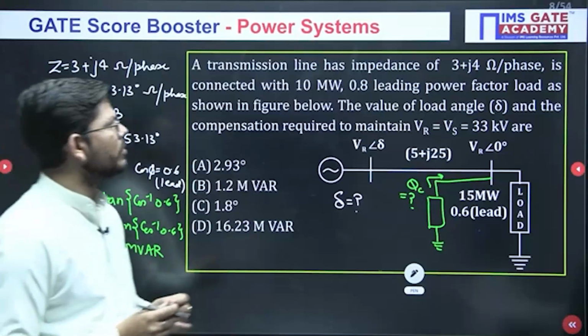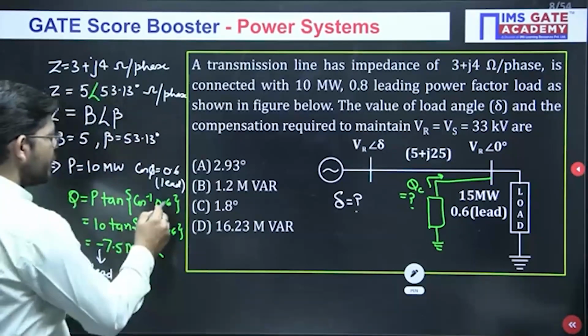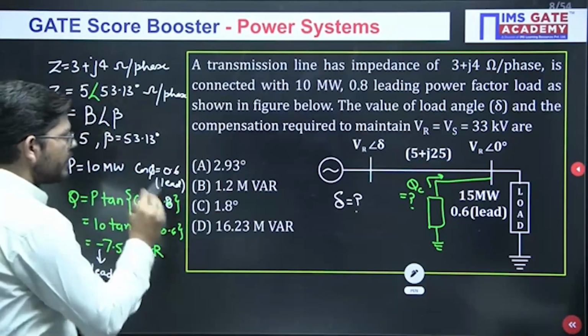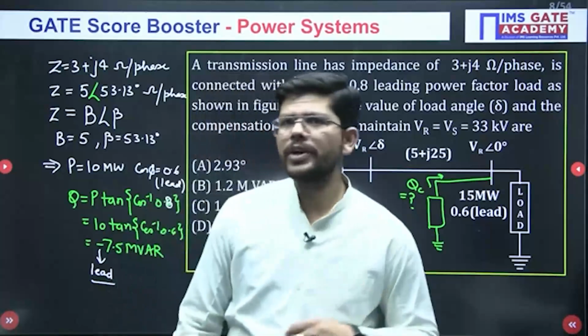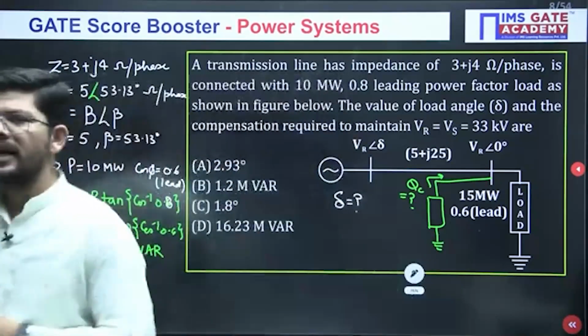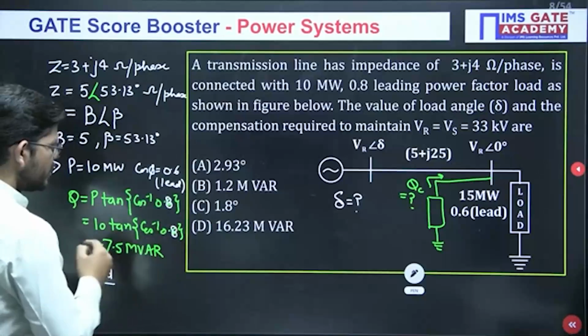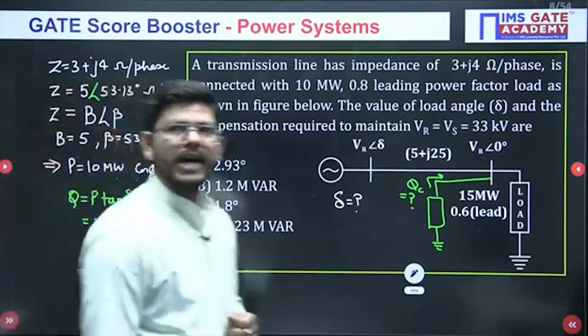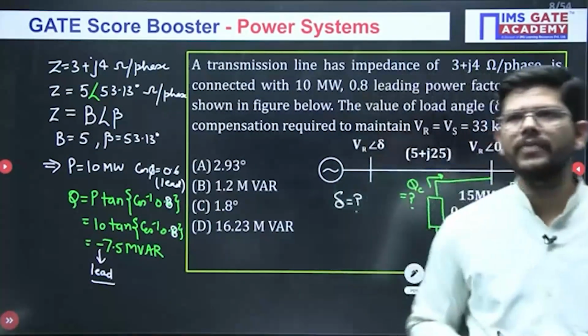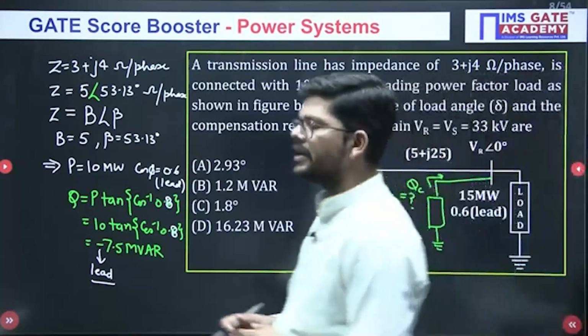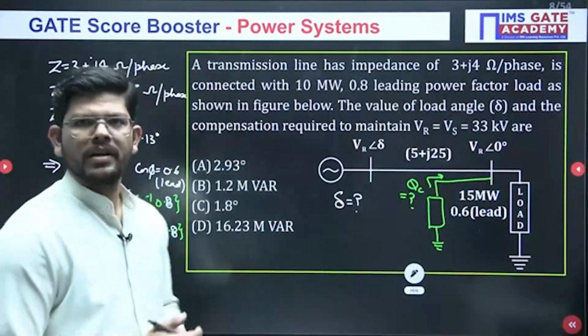Oh, it is 0.8. Okay, sorry. So this is 0.8. So now when you are putting 0.8, how much answer are you getting? I think it is the same. I made a mistake and put 0.6, but the data that I have is the same. So Divya, are you still getting minus 7.5 MVAR? The power factor is 0.8, not 0.6.